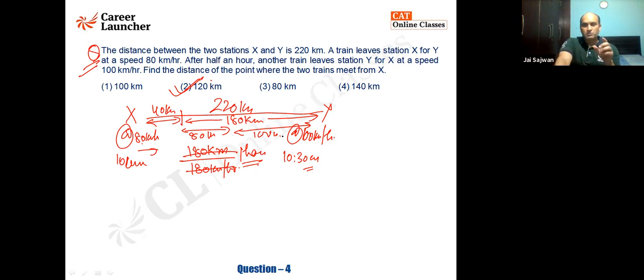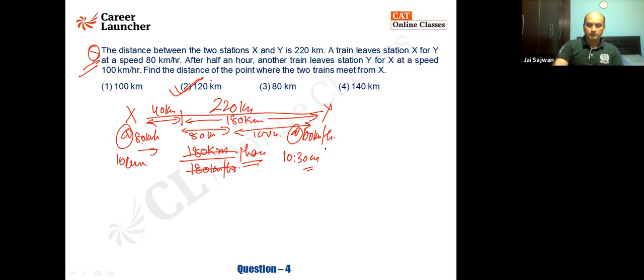Is it fine, because it is moving half an hour early? After half an hour, another train from station Y is moving towards X. So it will travel 40 more. Then 80 is what it is traveling in 1 hour, because it is going to take 1 hour to meet. Fine. Okay.